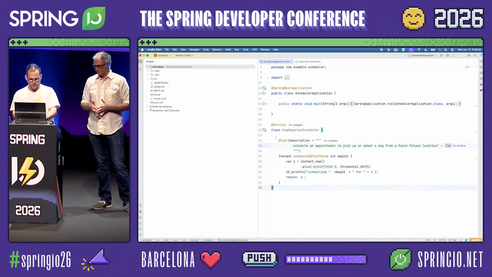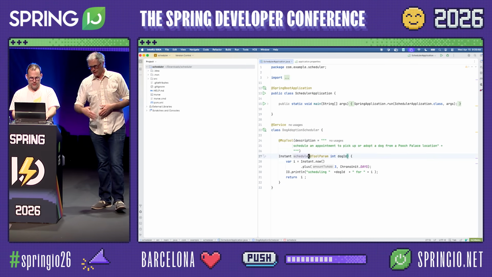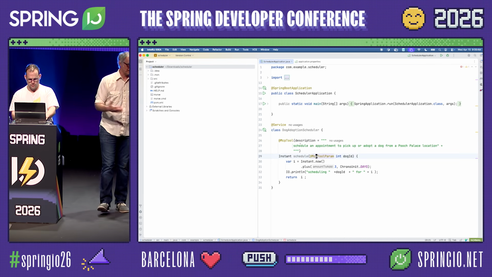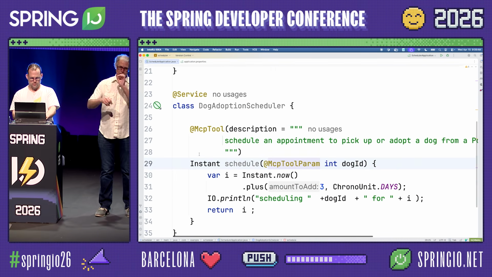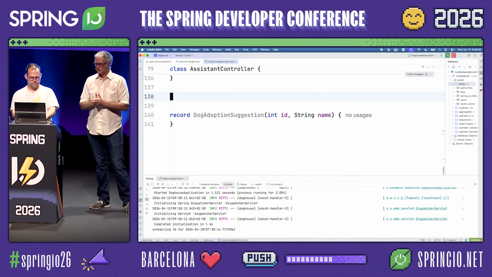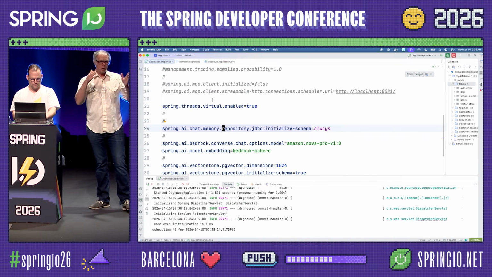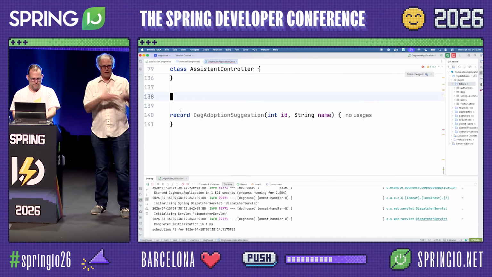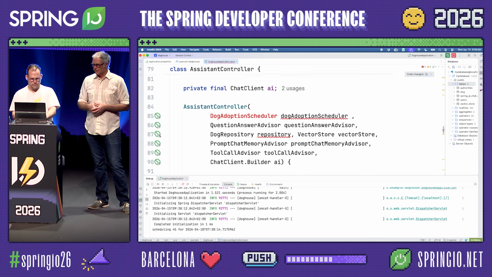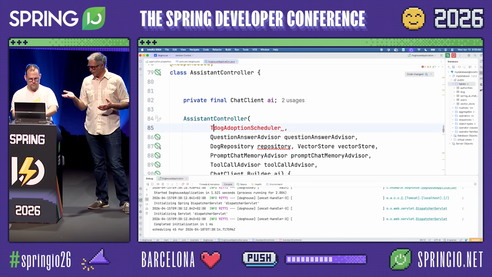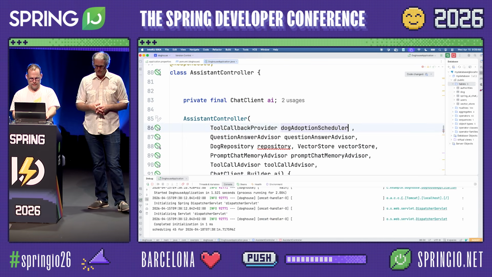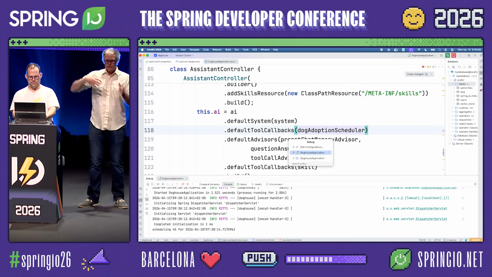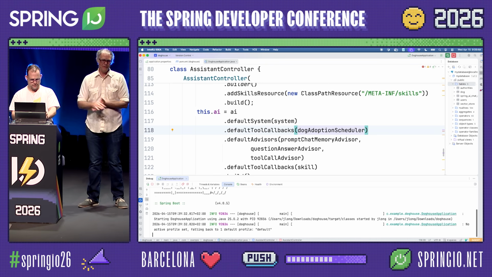So Josh has now created a new MCP server. Anything special we need to do? Just tell it to refactor. Yep. So we're going to change the annotations here from @tool to MCP tool. We could actually reuse the @tool annotations, but then we need to do one additional step to set things up. So we'll just change it to the MCP tool. And now we need to change it so our agent is going to talk to that MCP server instead of talking to that local tool. Did you set the URL already in the config? Yes, sir. Okay, great. And then we're going to tell our chat client, hey, here's this MCP server that you have available to you.